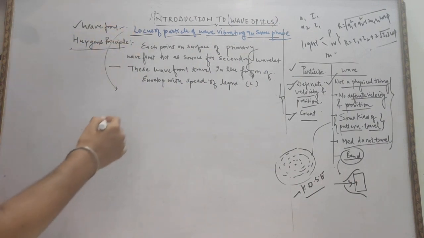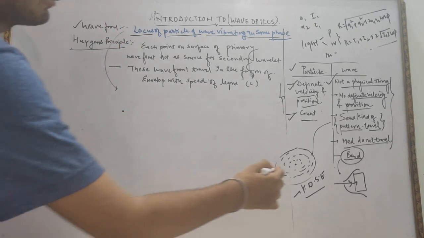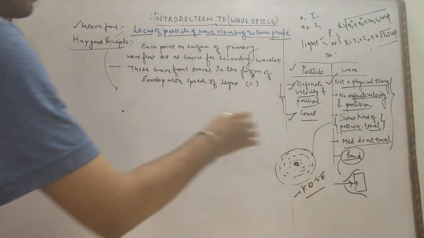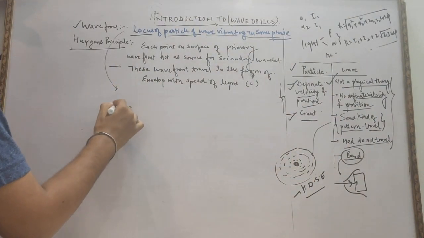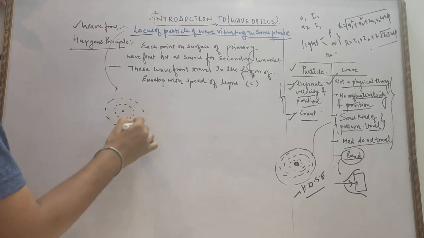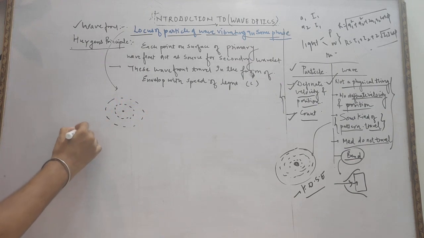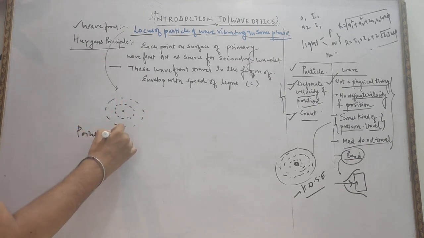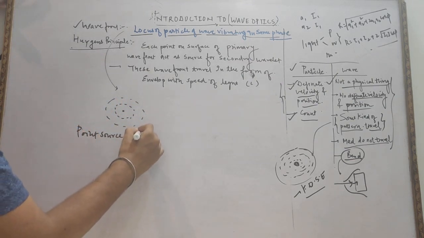For example, suppose we have a point source. Suppose we have thrown a stone in a pond. So the wave will originate in the form of a circle. A question can also be asked in the board exam. Suppose we have a point source, how will the wave originate? Spherical.